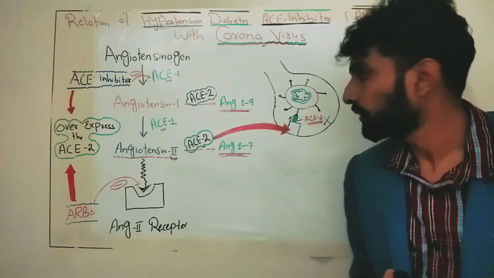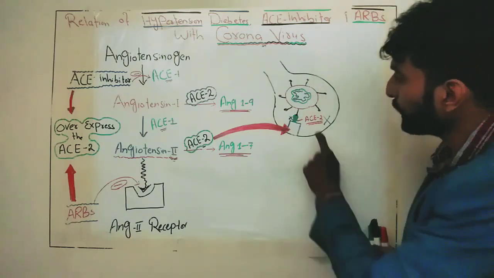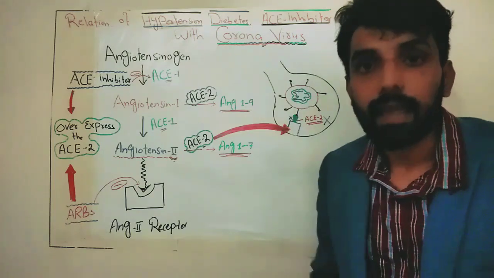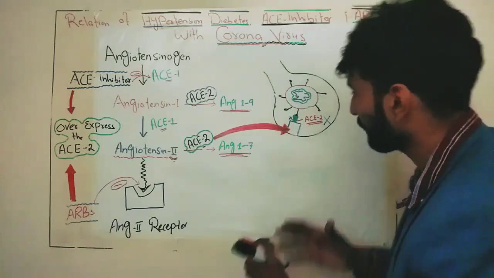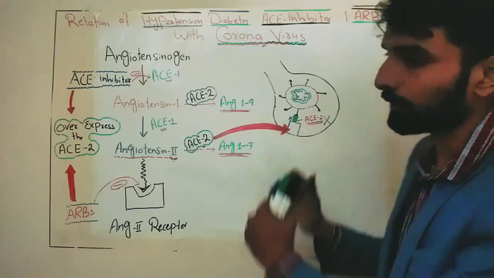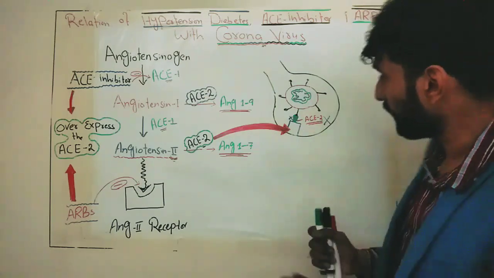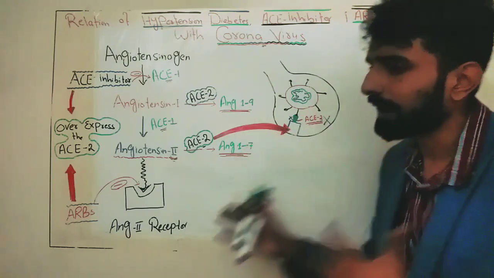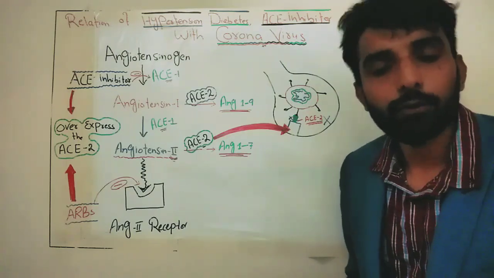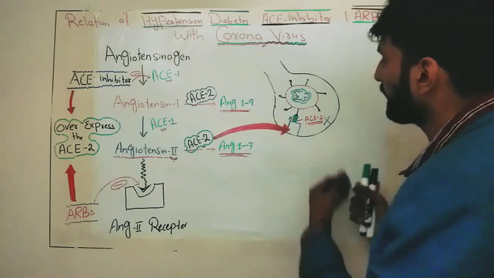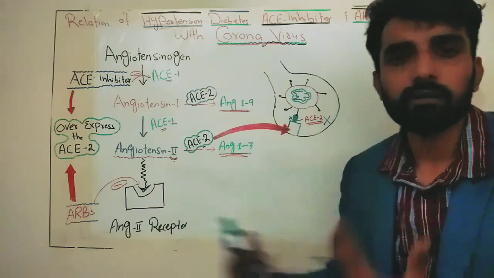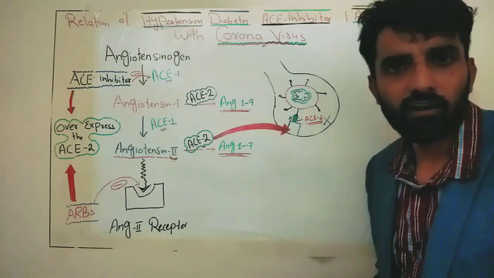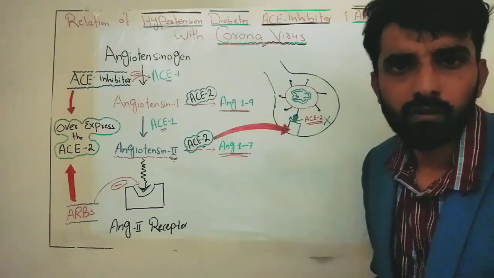In the previous class, we talked about how angiotensin converting enzyme 2 can be used by the coronavirus for attachment and for entry into the host cell. So obviously we know that this enzyme has a very direct link with the RAS, the renin angiotensin system. It means this enzyme has a very direct relation with hypertension, diabetes, and antihypertensive medicine.